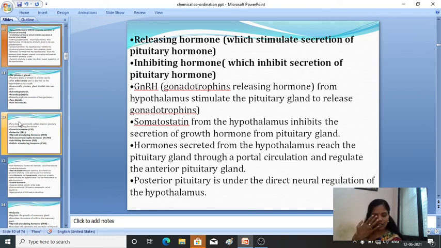Releasing hormones stimulate the secretion of pituitary hormone. Inhibiting hormones inhibit the secretion of pituitary hormone.